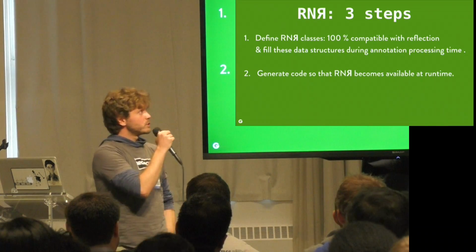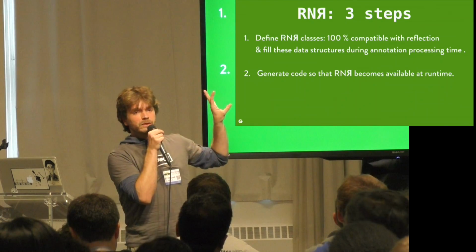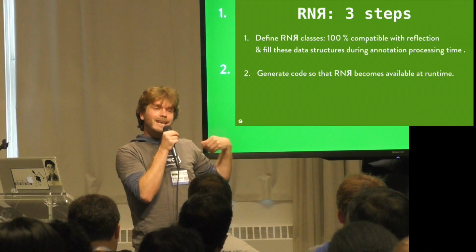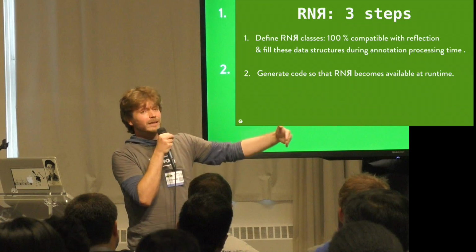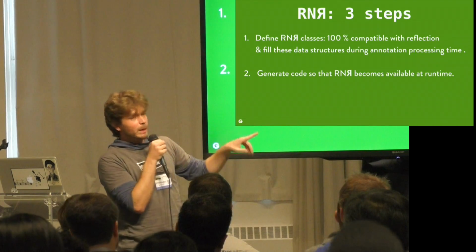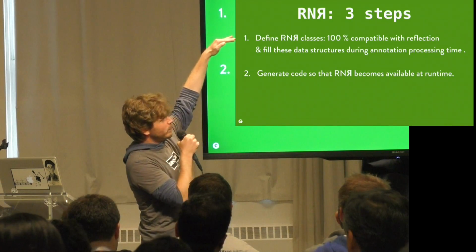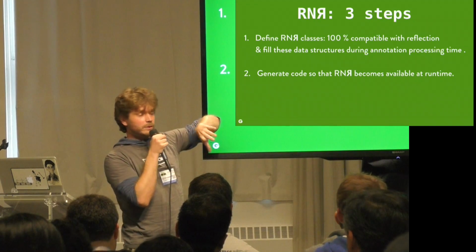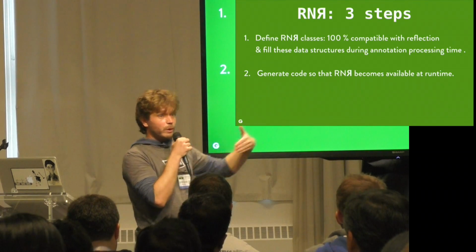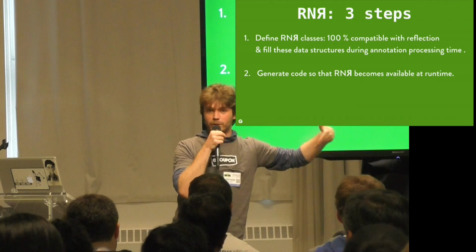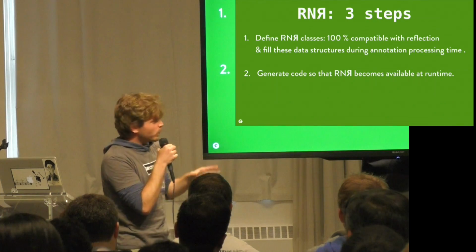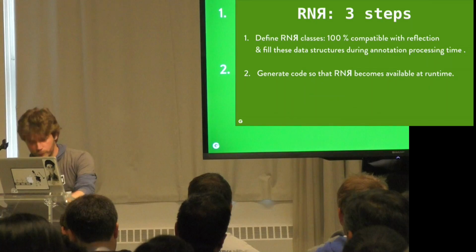Second step, we're going to take those RNR classes and generate code so that they can also be created at runtime. So they will become available at runtime. In the first step, they become available at annotation processing time. In the second step, we're going to generate them so that even an application that is running can use them. We will come back to more details on those steps.